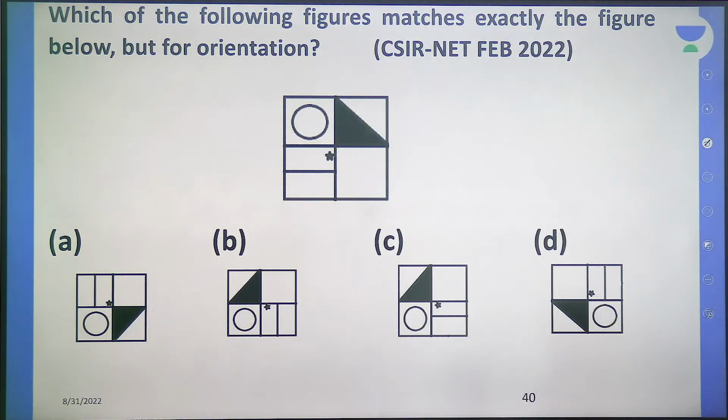B, C, D options I can see. Let's see which of them is correct.